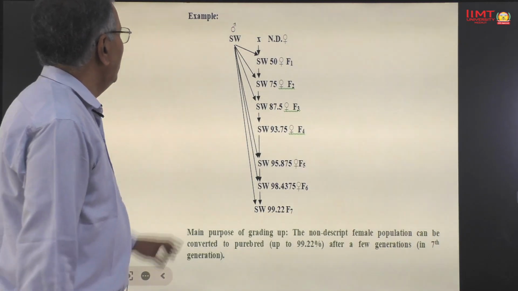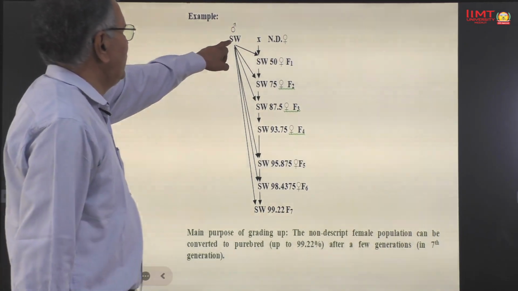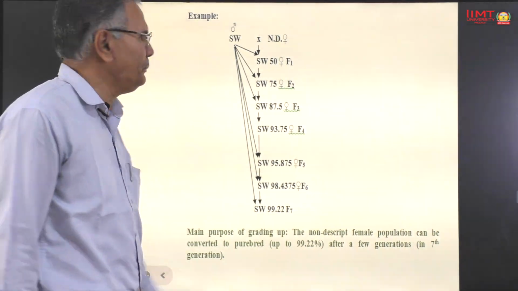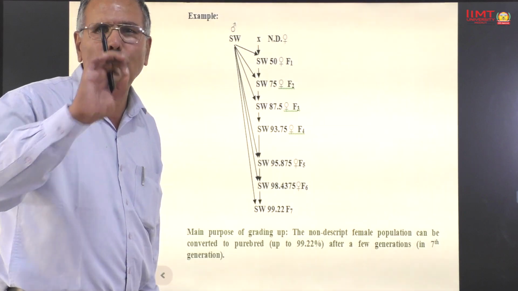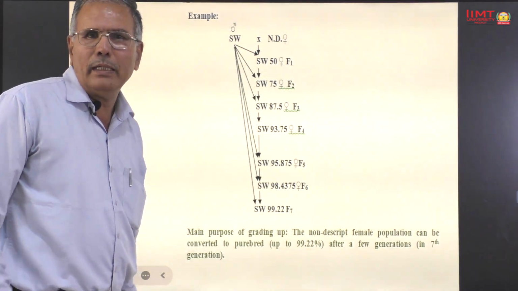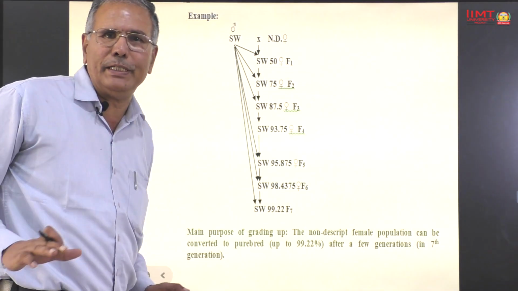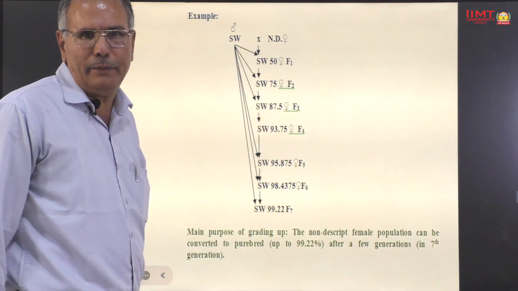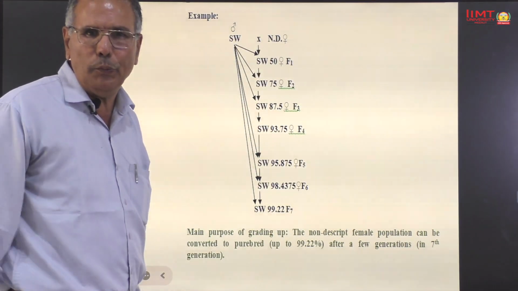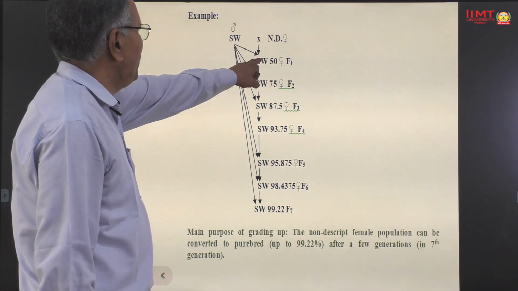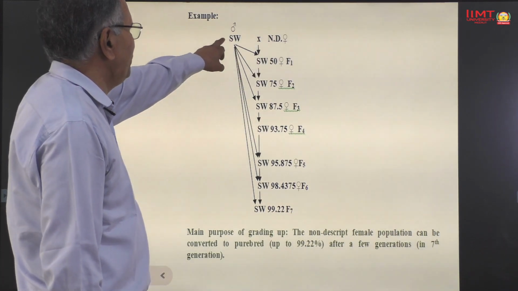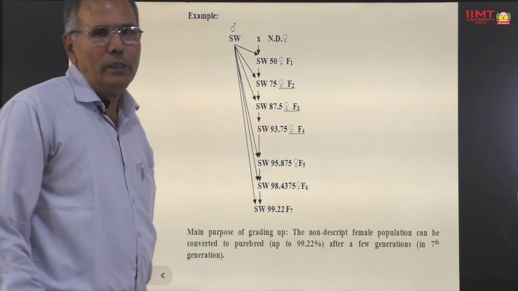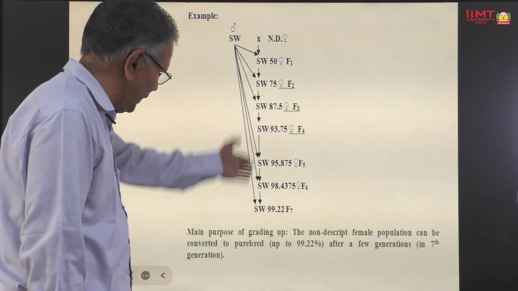Here in this example the Sahiwal is the pure breed, hence having 100% character of Sahiwal, and nondescript has 0% genes of Sahiwal, and parents contribute 50% genes to their offspring. Hence in F1 Sahiwal genes are 50% and contribution of female is 0. In F2, 50% come from the F1 generation and 50% come from the Sahiwal bull. Hence in F2 genes become 75%, like that.